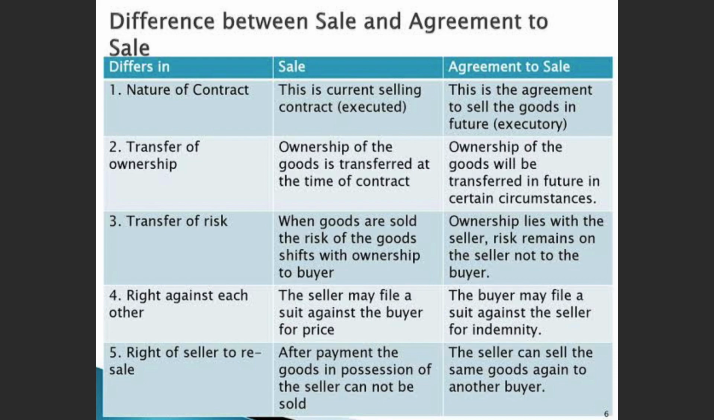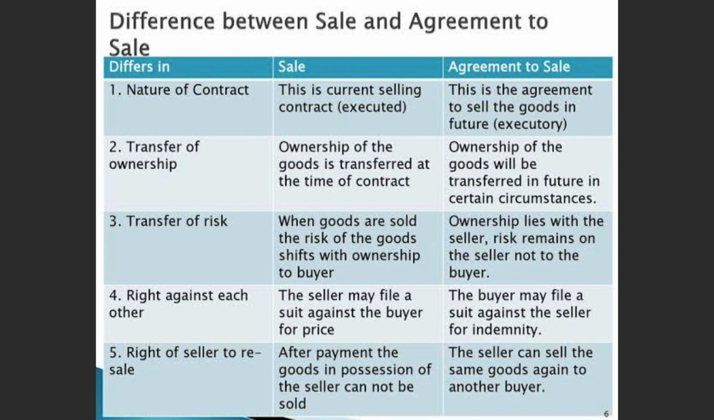Third basis, transfer of risk. When goods are sold, the risk of the goods shifts with ownership to the buyer. Now, if there is any risk involved with the goods, it lies with the buyer. Why? Because the buyer has the ownership rights upon the goods. Whereas in agreement to sale, ownership lies with the seller. So the risk remains with the seller, not the buyer.